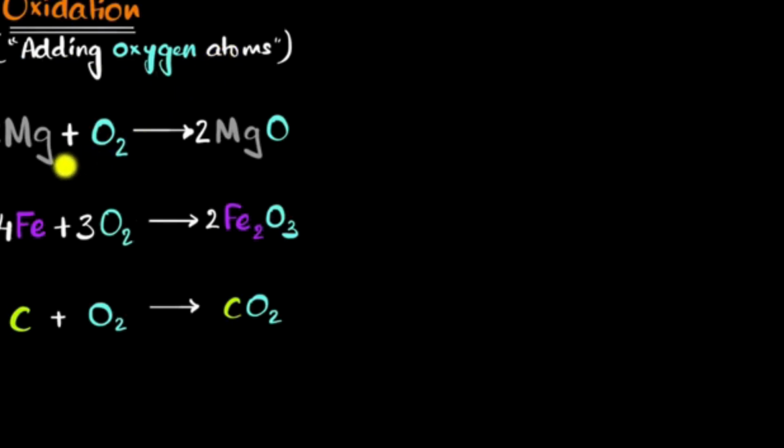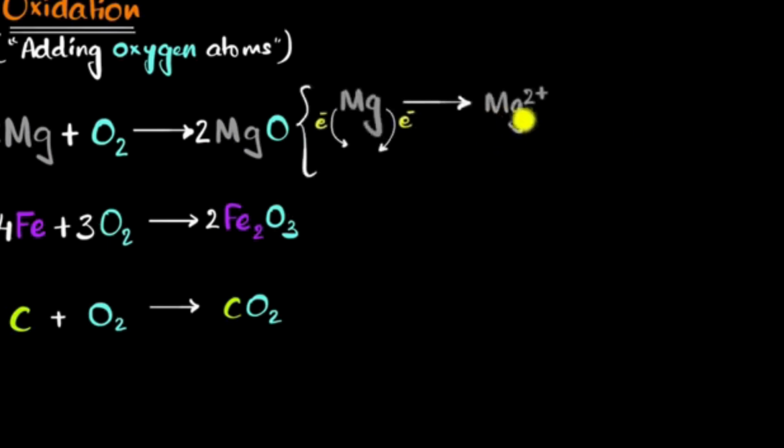Later on, we thought, okay, let's just think about what's really going on with the electrons over here. So for example, over here, we realized since magnesium is a metal, it loses electrons. In fact, over here, it's going to lose a couple of electrons, and magnesium will now become magnesium 2+ because it has lost 2 electrons. And oxygen, well, it gains 2 electrons, and therefore oxygen becomes 2-, and that's why they stick to each other. Okay, this is how that reaction is formed. So what we notice is that when magnesium is undergoing oxidation, it's losing electrons.